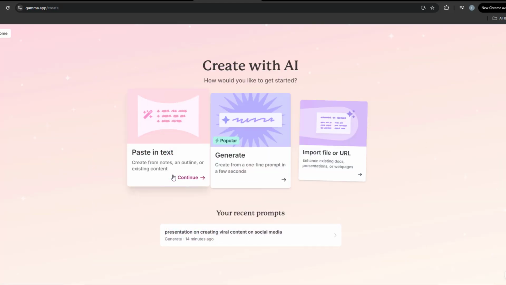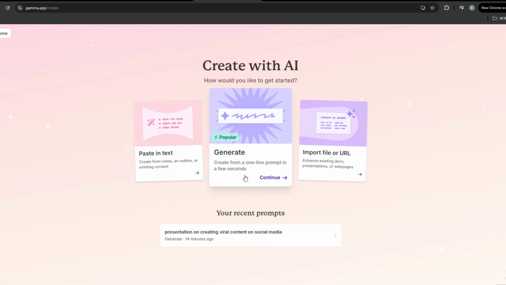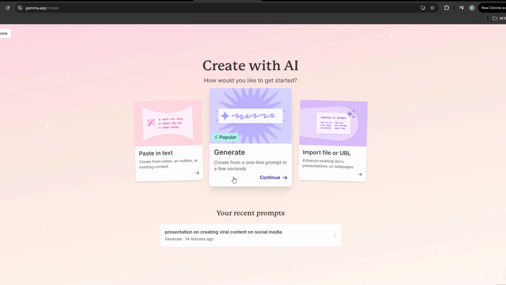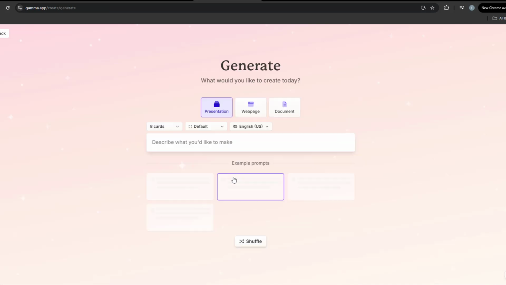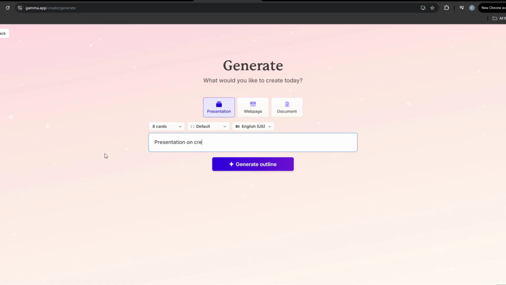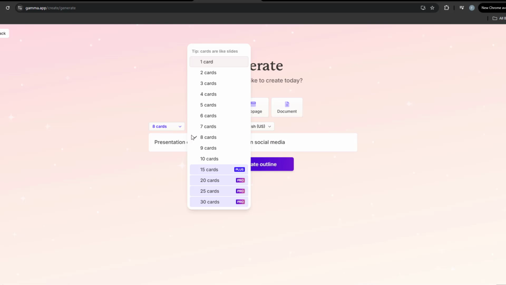You can simply paste in any existing notes, generate using a single line of text, or you can import a file or URL. Let's see it in action using the Generate from a one-line prompt. We'll generate a presentation on creating viral content on social media. Here I can select the number of cards I want. Cards are basically the slides of the presentation. If you have the paid plan, you can generate more cards, but I'll stick to 10.